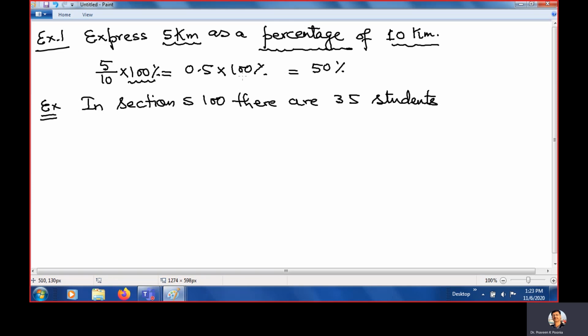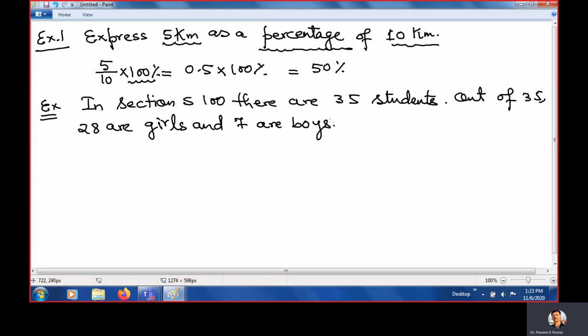In section 100, there are 35 students, and out of 35, 28 are girls and 7 are boys.